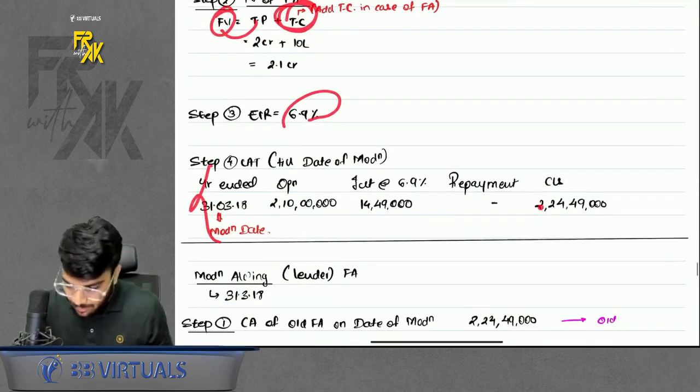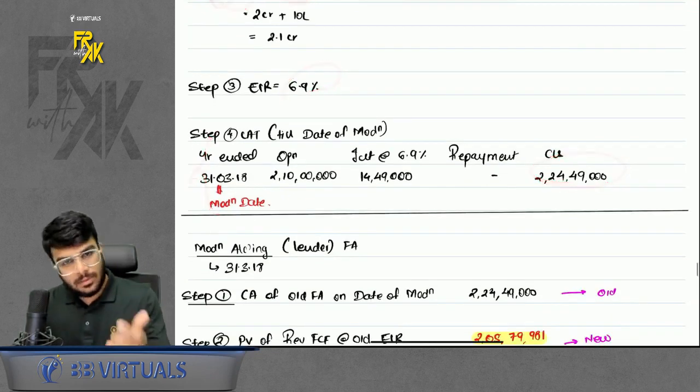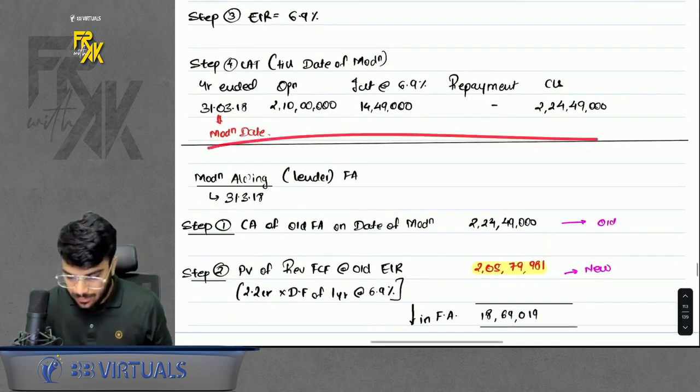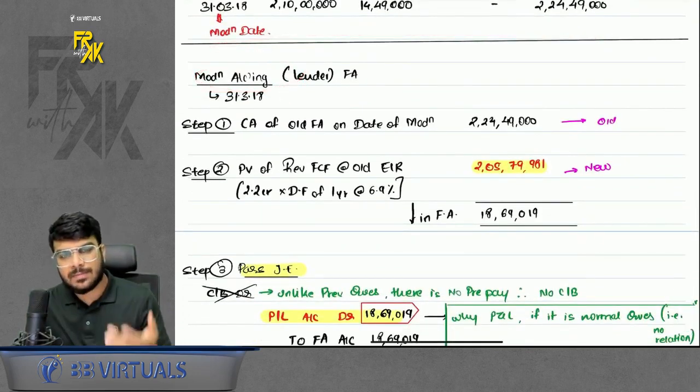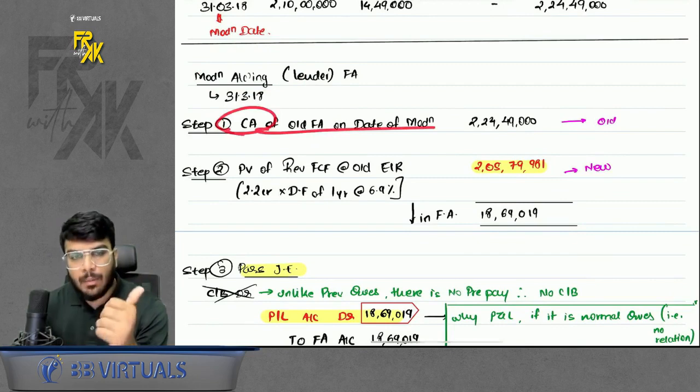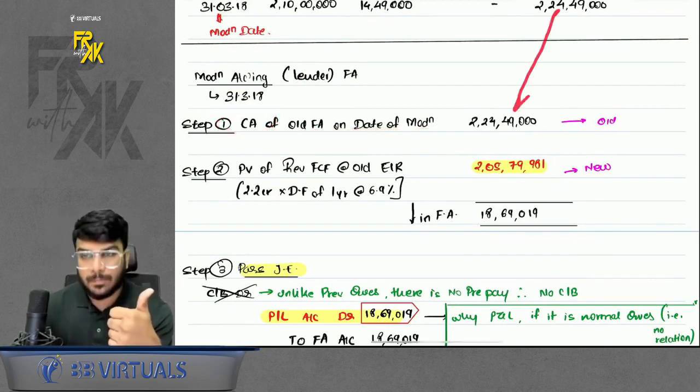LAT you prepared only for 1 year, because after 1 year there is some modification happening. Done till year, then modification accounting you will do. How will you do the modification accounting? Follow the steps. First step, finding the carrying amount of old financial asset through the previous LAT.